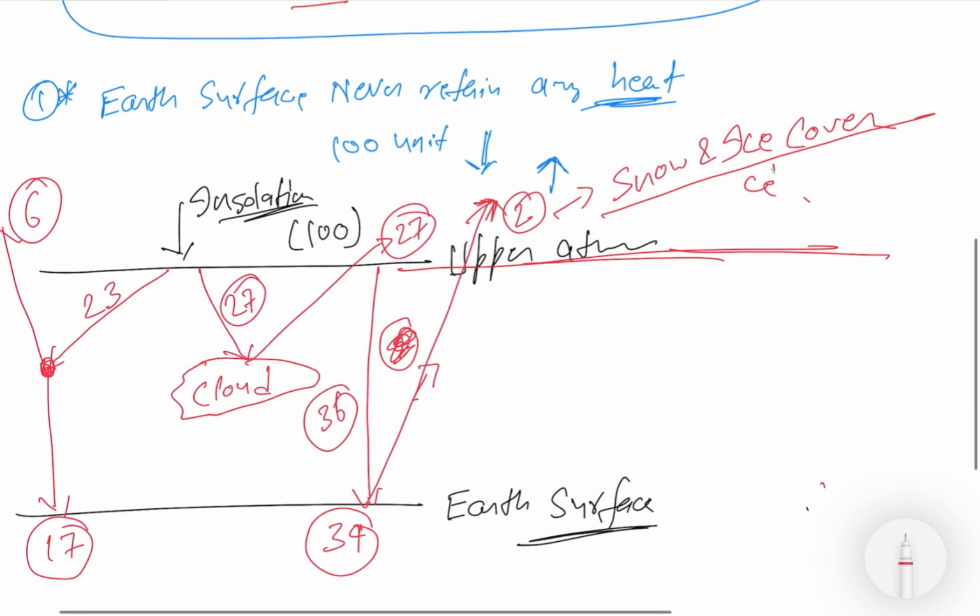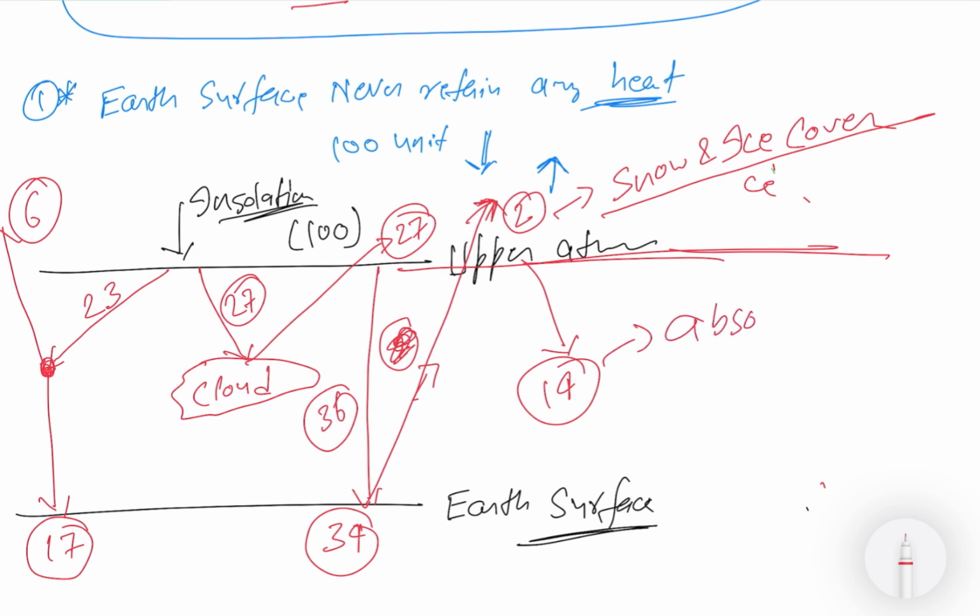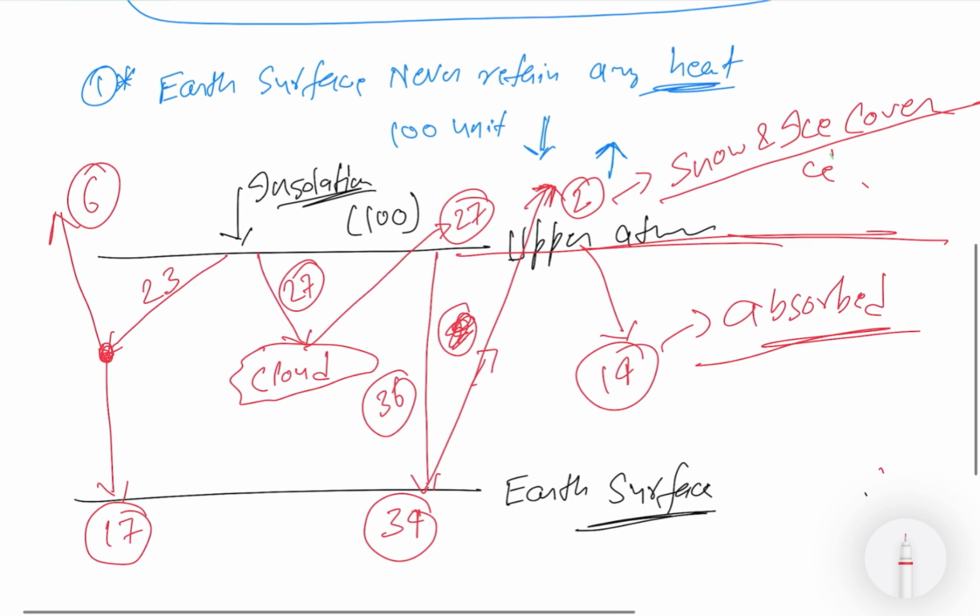And what remains? The other remainder is the absorption by the gases present in the atmosphere. So the 14 units, I'm drawing here, 14 units are absorbed. Now if you want to calculate, you can calculate easily. These 14 units, I'm encircling with green, are the amount absorbed by the gases present in the atmosphere.